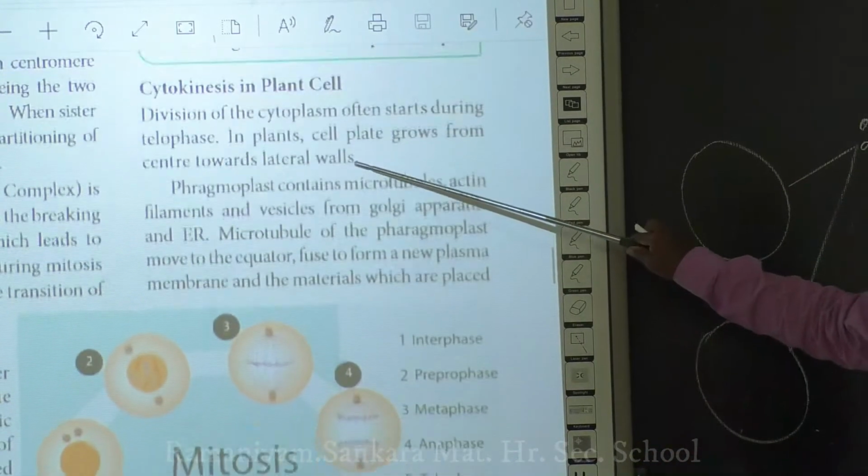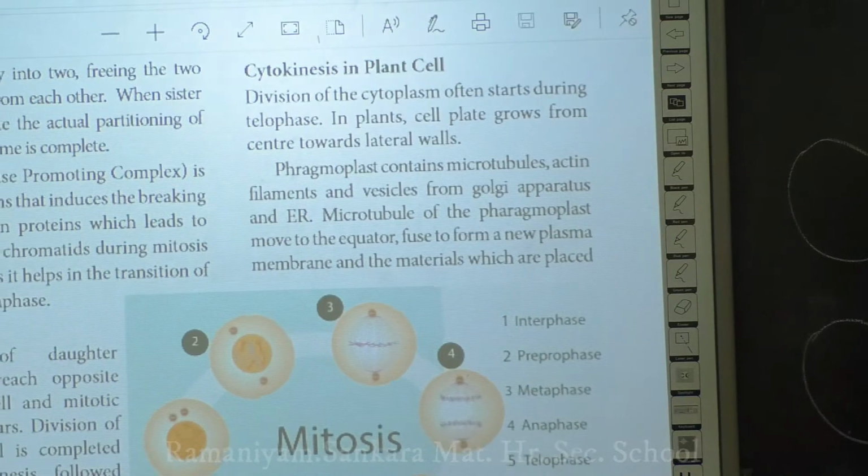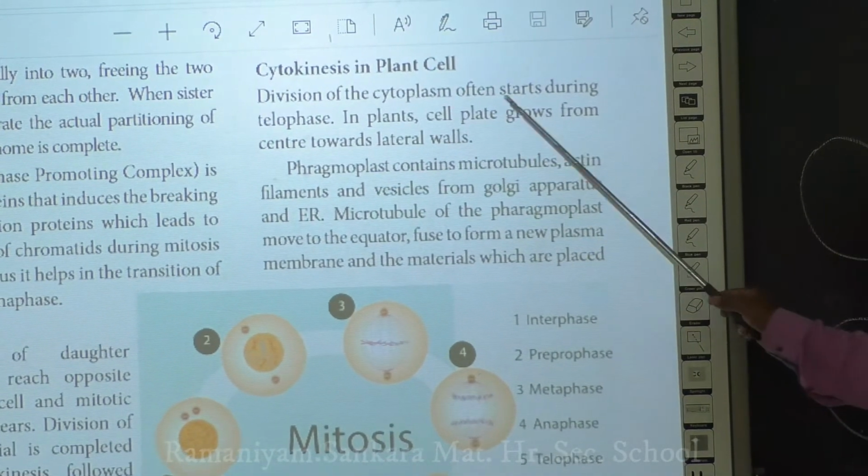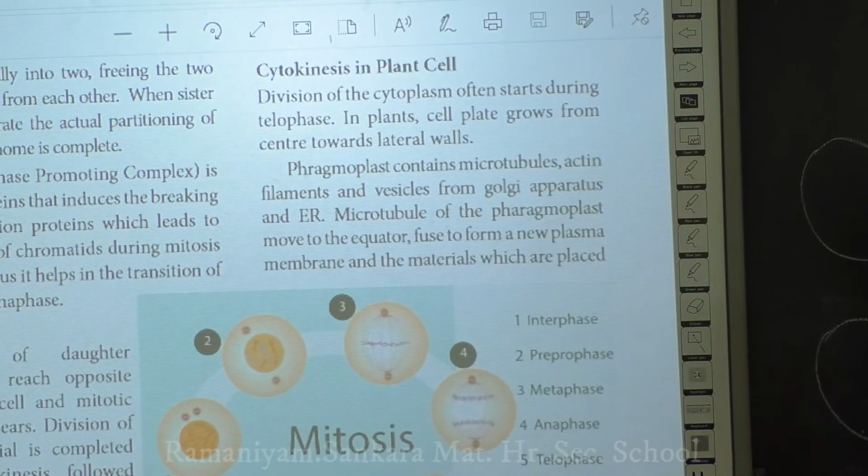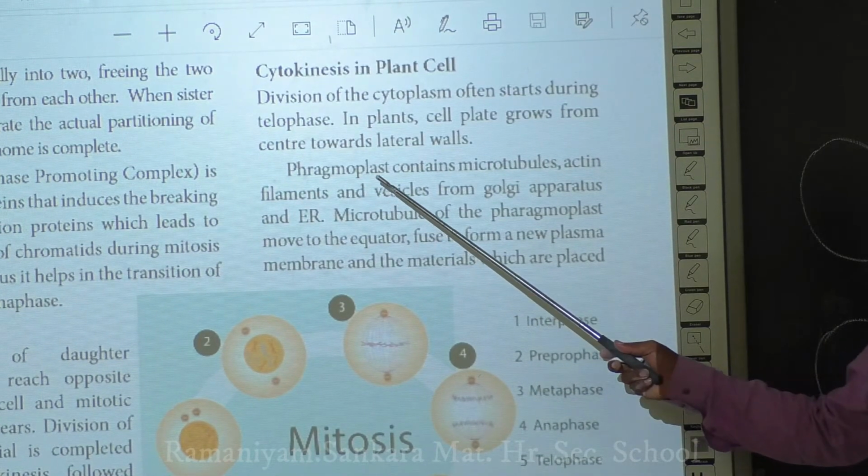Next, we will discuss how cytokinesis takes place in the plant cell. Division of cytoplasm in the plant cell takes place by means of a phragmoplast.